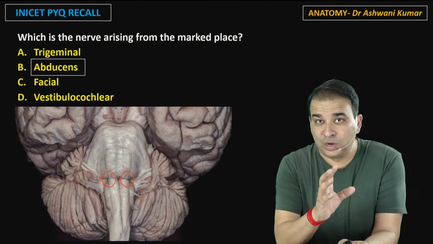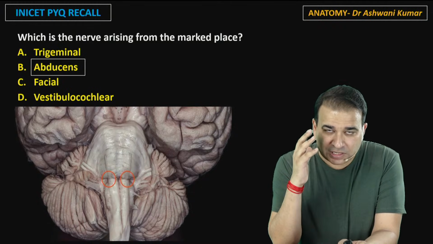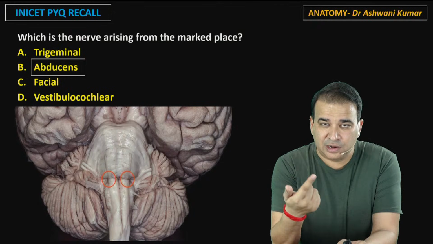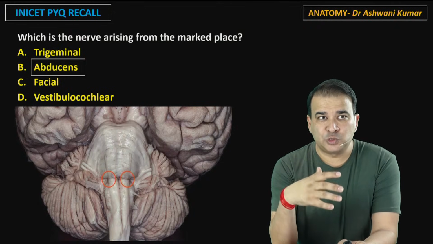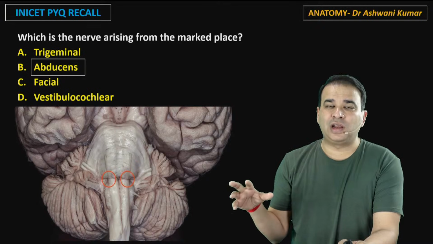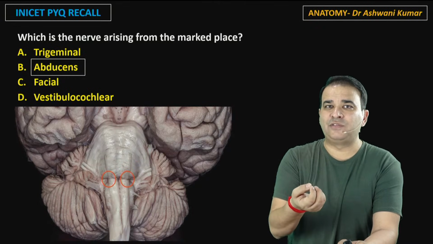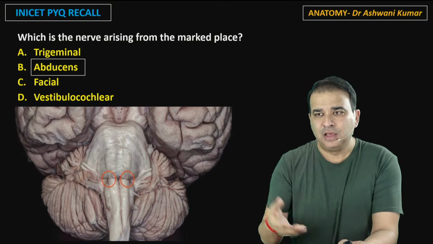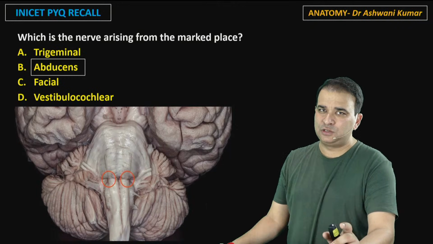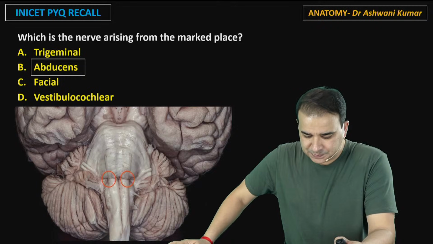That's your primary goal. Make sure that you look at all the sections of the brainstem, look at the ventral and dorsal aspect of the brainstem, because there are very good chances of getting a couple of questions from this part. And the question will be all about just identifying the structure. The moment you identify that structure, the rest of the question is pretty simple. That's the usual case.